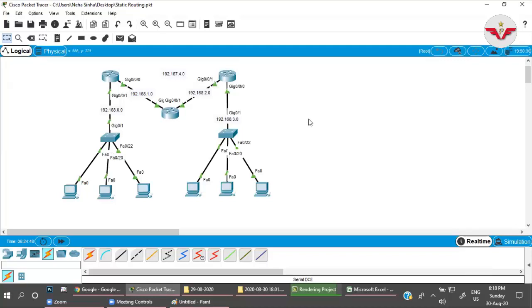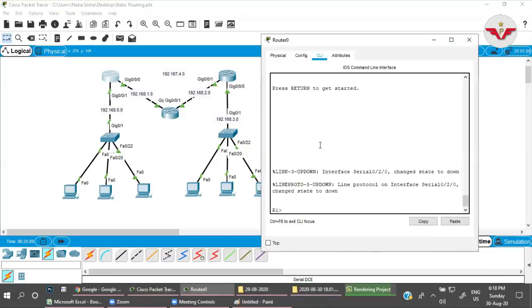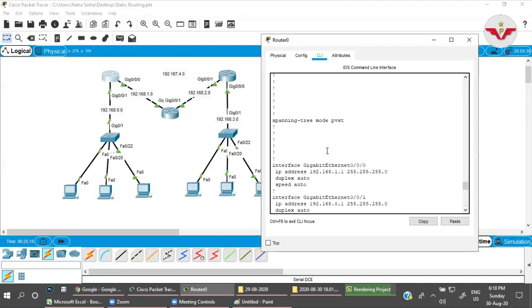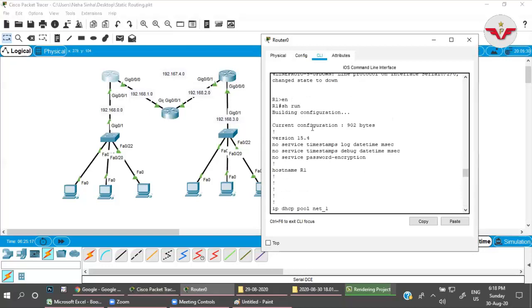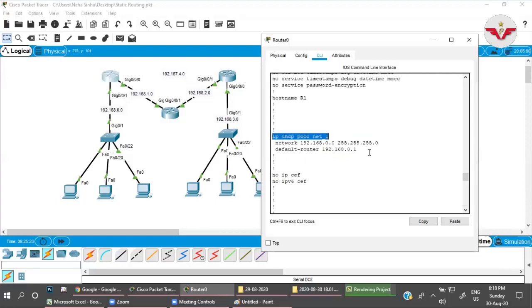Before I proceed further, let me explain what exactly I have done till now. I have not done much configuration. I have simply assigned the IP addresses on each interface and connected it physically. That's it. If you want to check, let me show you the running configuration. Enable, show run. Look here. Starting from here, nothing much. I have run DHCP over here so that I can provide IP addresses to this PC, right?